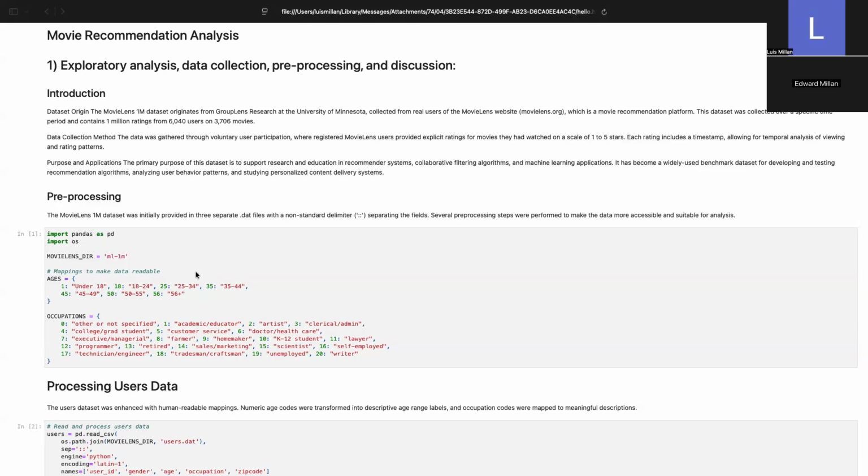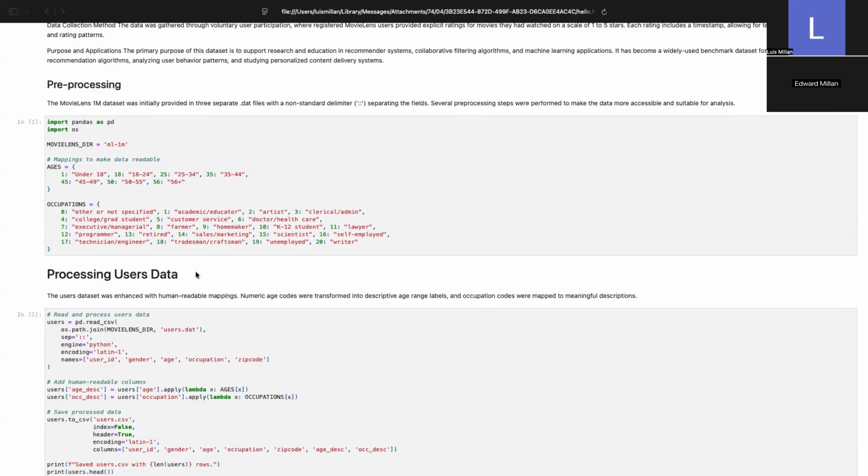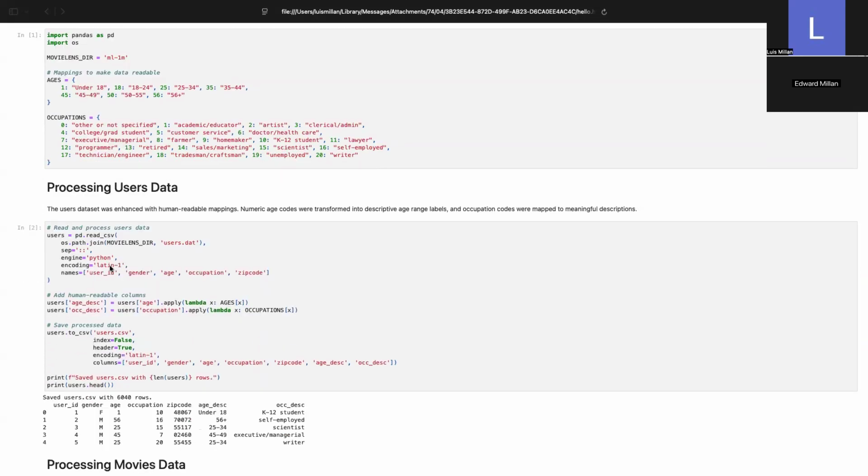So, in order to pre-process this data, we first handle the raw format. This dataset comes in a .dat file using a non-standard double colon separator. We parse this using Python's engine and handle the Latin-1 encoding to ensure all movie titles were loaded correctly.